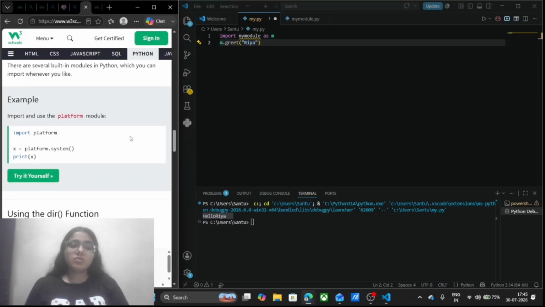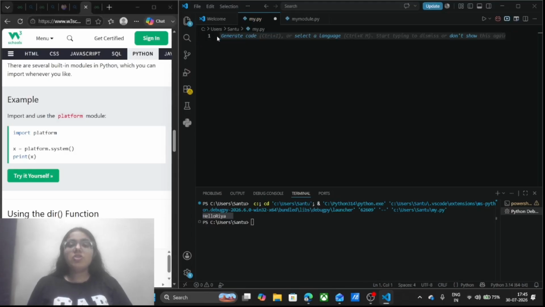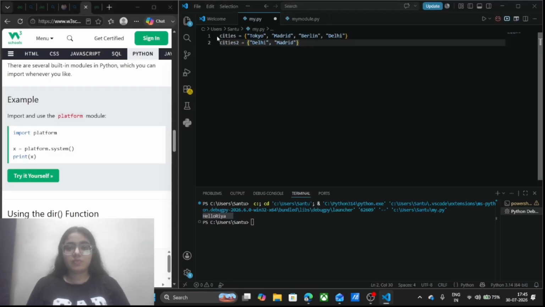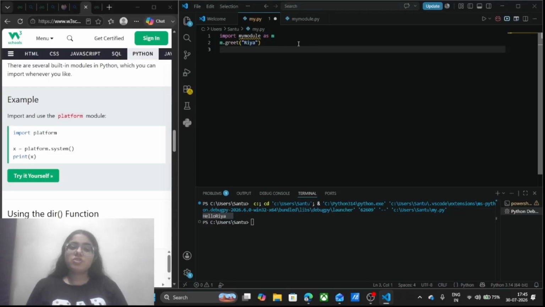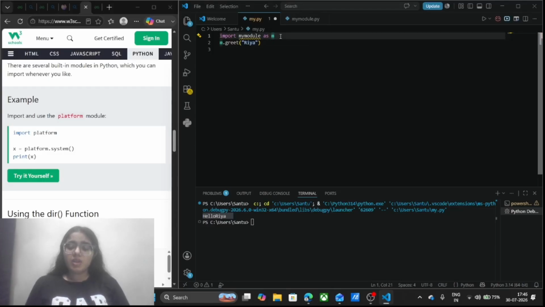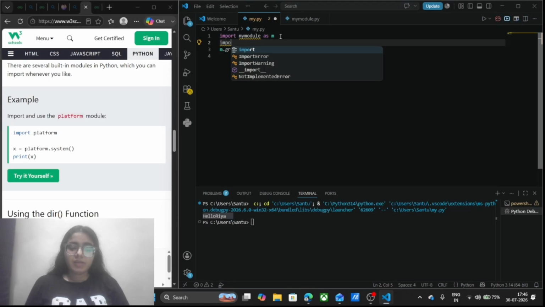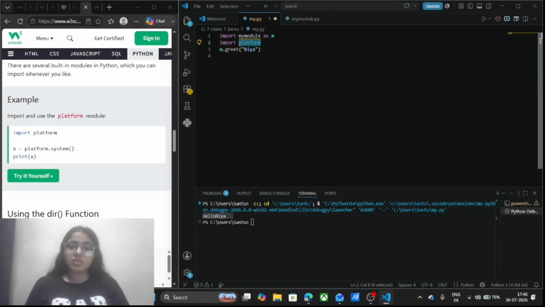Talking about the platform module, in order to import it, at the top I will just write import platform, and see here my platform module is imported.